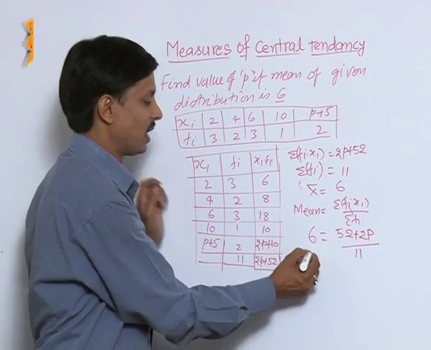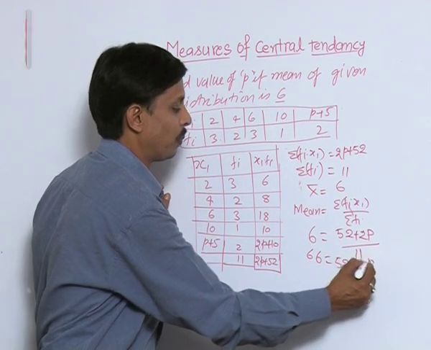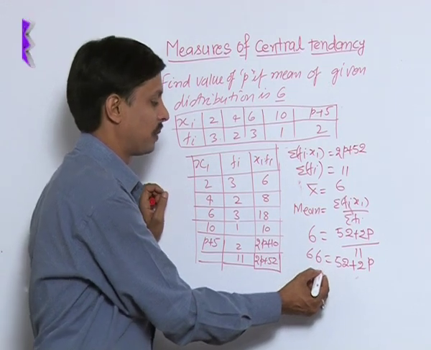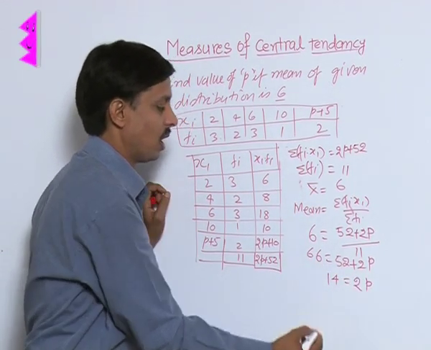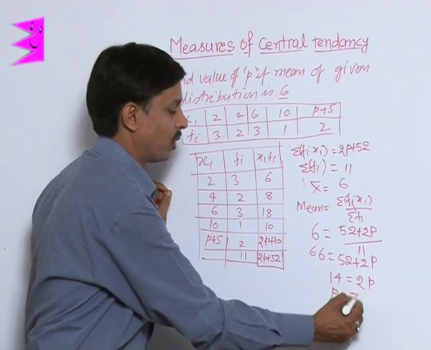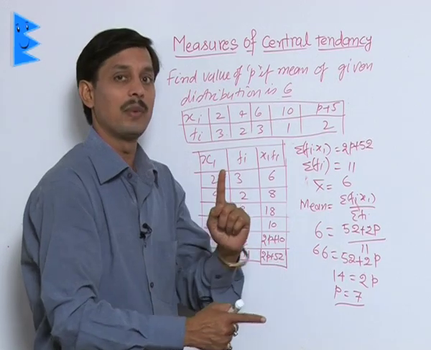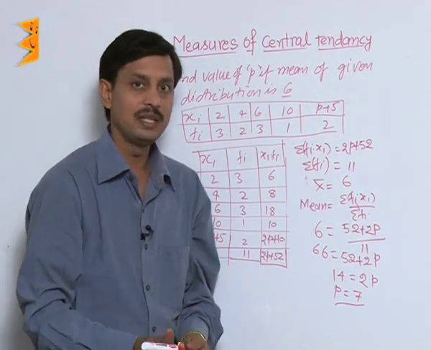So 11 times 6 is 66, equal to 52 plus 2p. Then 52 is subtracted from 66 by transferring. It gives us 14 is equal to 2p. Now the answer for p is 14 upon 2, that is 7. So this p must be replaced by 7 to maintain the mean of this distribution as 6.